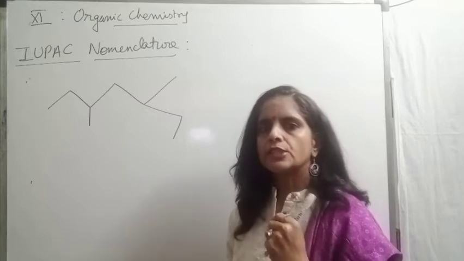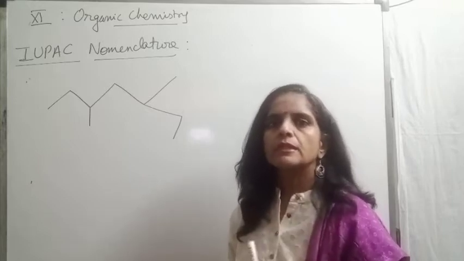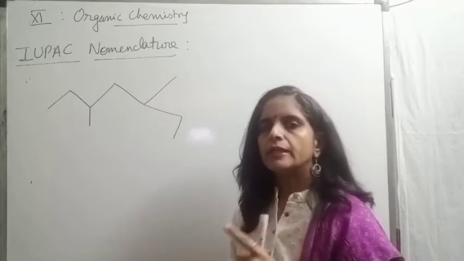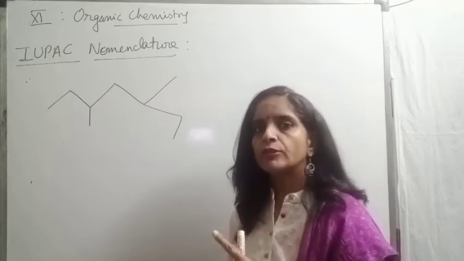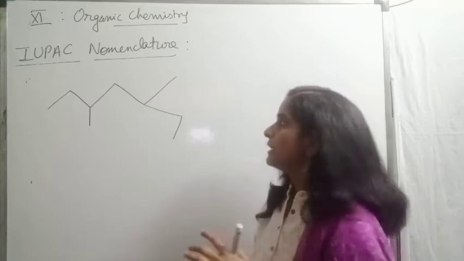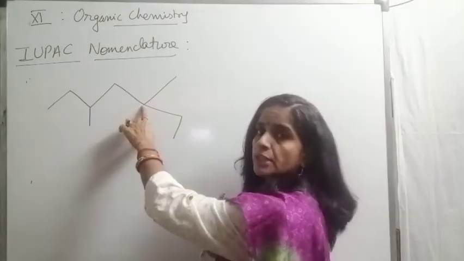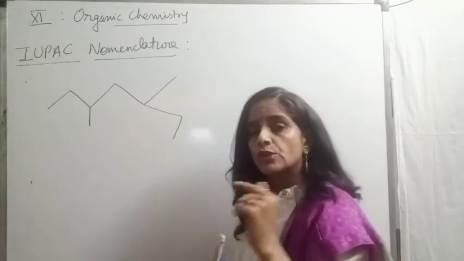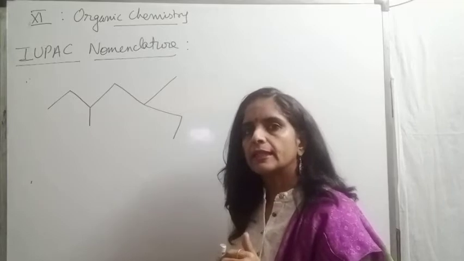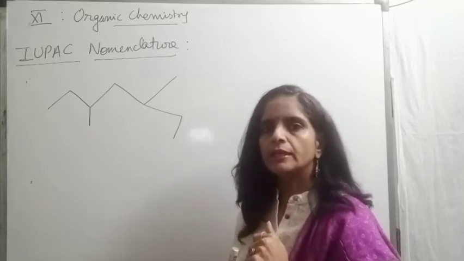After selecting the chain, next point comes numbering of that chain, from which direction. Children, remember, numbering should always be done from one end. We can never start numbering from in between the chain. Like I cannot start the numbering from this point or this point. We should always start numbering from one end. Now, how to select from which end we should give numbering?